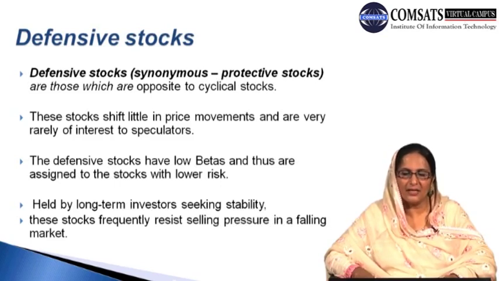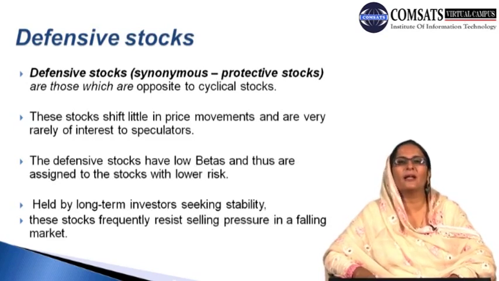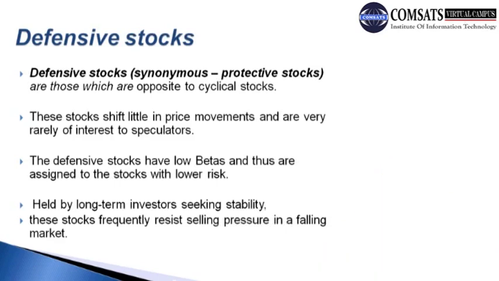These stocks frequently resist selling pressure in a falling market. Therefore, because these are known as defensive type of stock, when we look at the behavior and attitude of long-term investors, those who are likely to invest for a long time period, these stocks basically resist selling when the prices are falling.